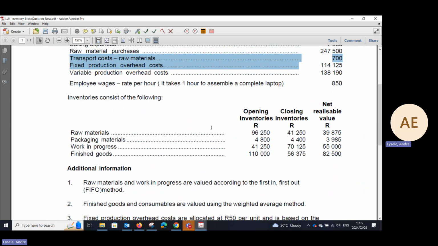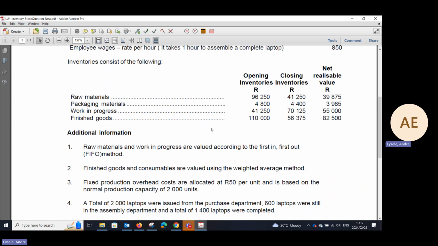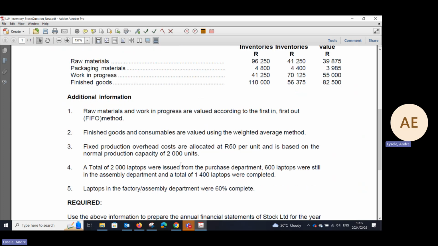That, colleagues, is when you will get over or under recovery. We know that fixed production overhead costs are allocated to the production based on normal capacity. You will always allocate it based on normal capacity. But let's work through this question that deals specifically with these items, and we've also thrown in a curveball for you, where certain items issued from the purchase department are only 60% complete.